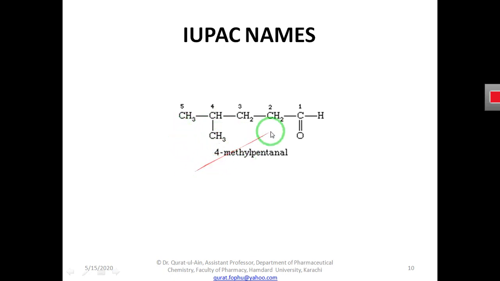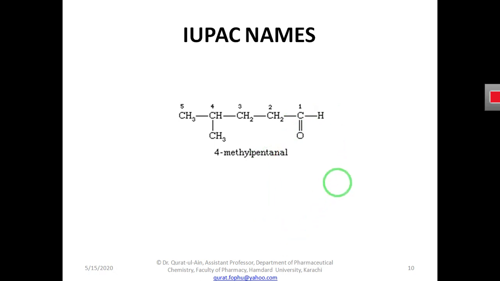Then we will count the number of carbon atoms in this whole compound. How many carbon atoms are in this whole aldehyde? There are 5. If a hydrocarbon has 5 carbon atoms, we say pentane.